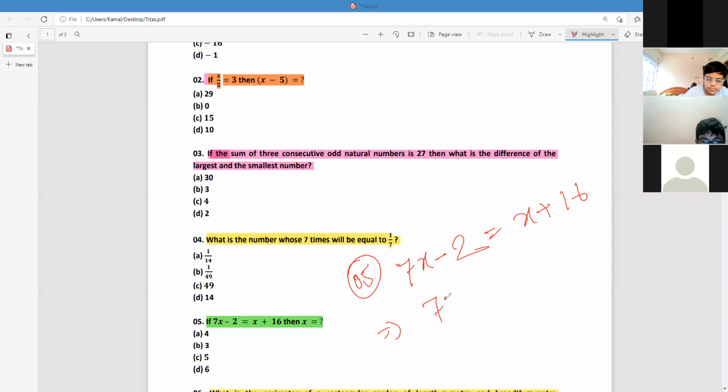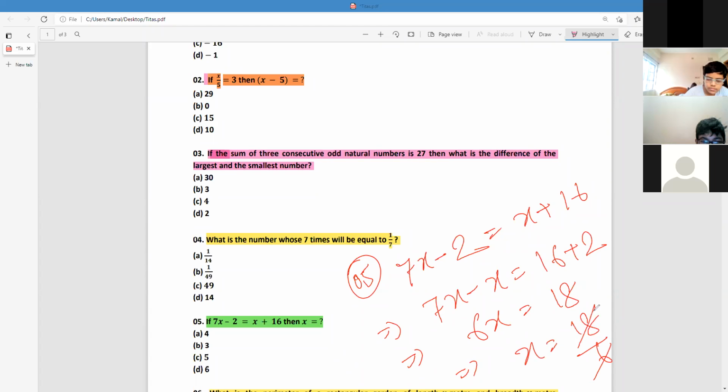So 7x minus x is equal to 16 plus 2. So now 6x is equal to 18. So x will be 18 divided by 6, that will be 3. So answer B. Question 5, answer B. The answer is 3. Very easy MCQ here.